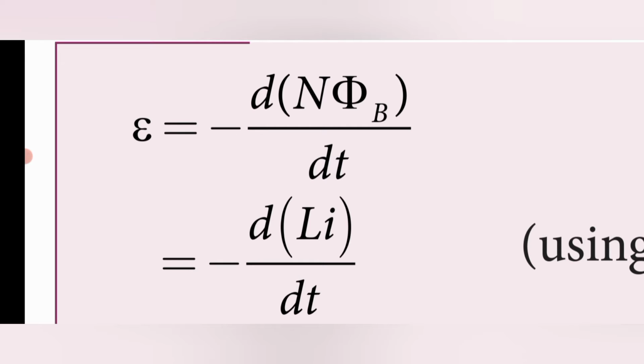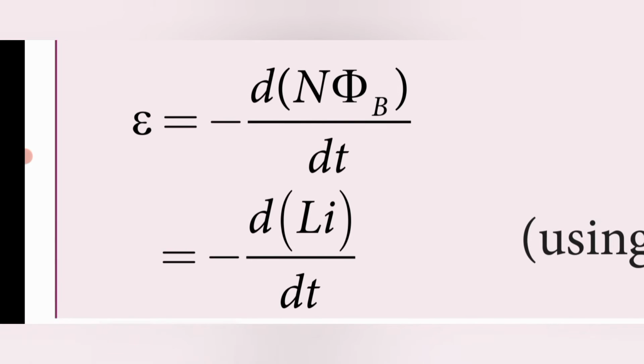We know that N phi is equal to L I from the above equation. So substitute the value of L I here: minus d L I divided by dt.